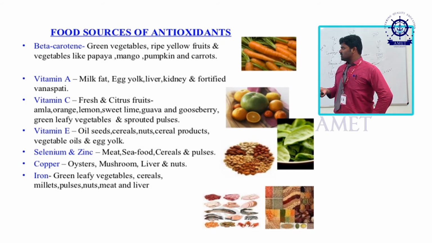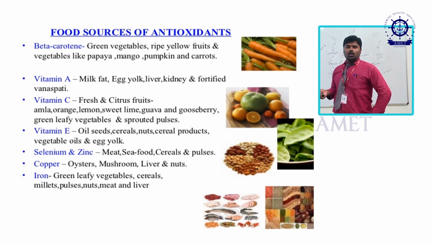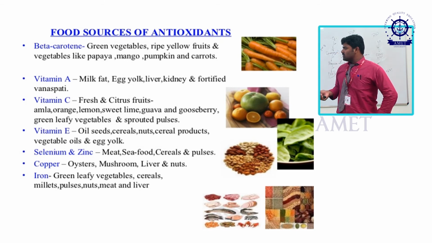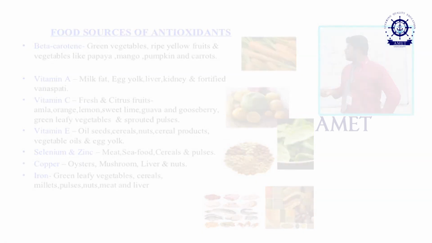For vitamin C, rather than orange and lemon, the highest amount is in amla. Vitamin E comes from oil seeds. Selenium and zinc, transition metal ions, are sequestered by the body, and we can also take them as dietary supplements.